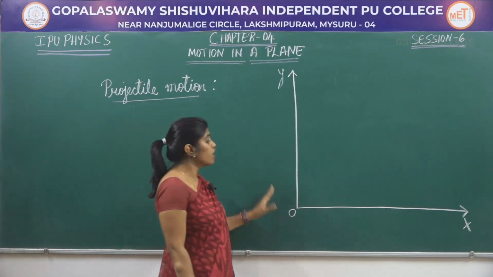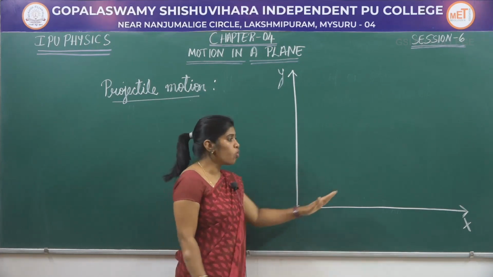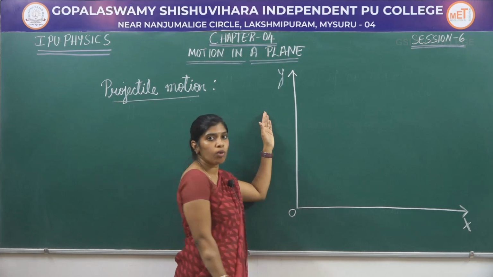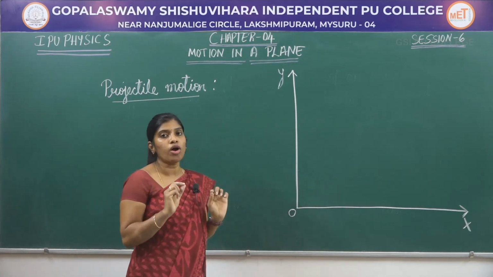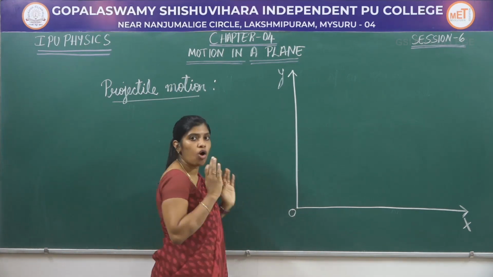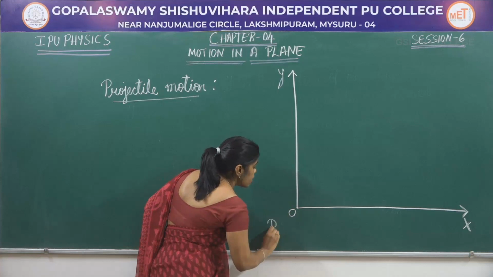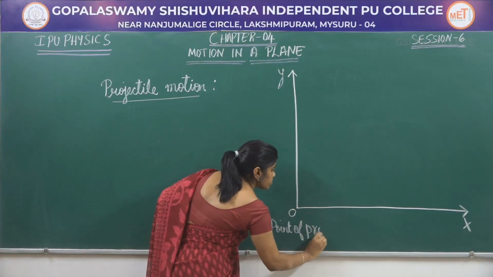Now, let us study what will be the trajectory of a projectile. So, I have drawn two axes here, x and y axis. This is the origin which I am going to call as point of projection. That is, from here I am going to project the object. Therefore, this is called as point of projection.